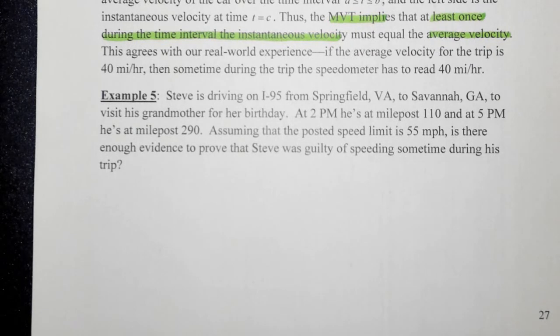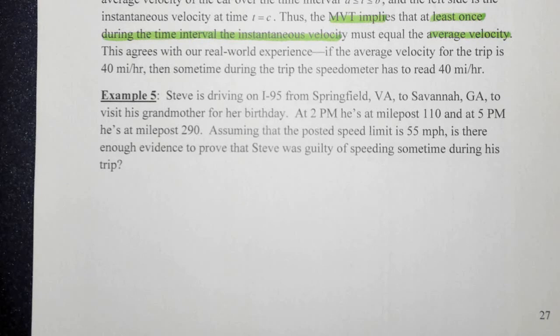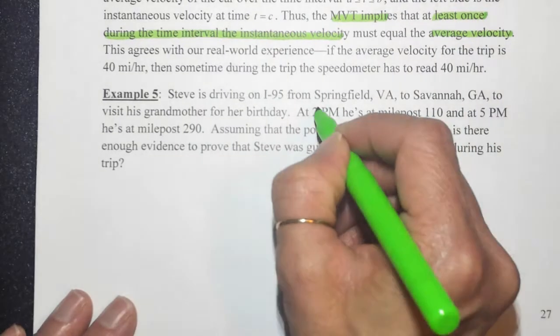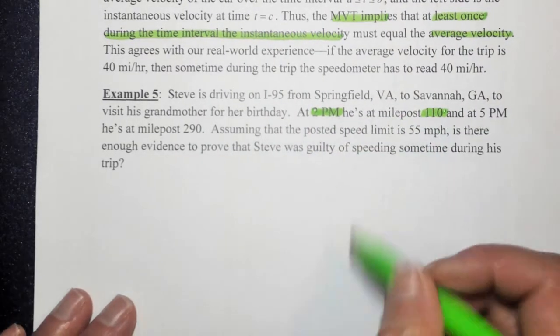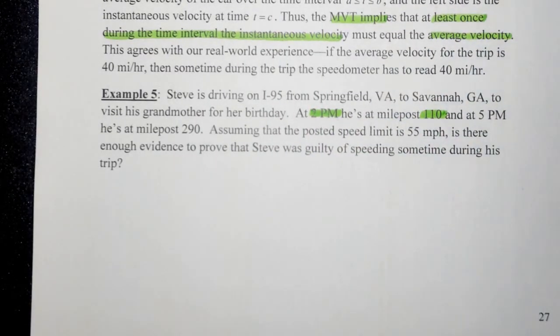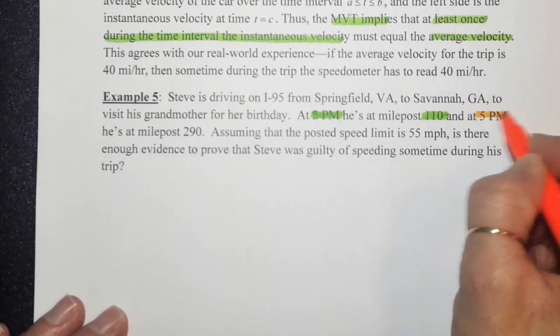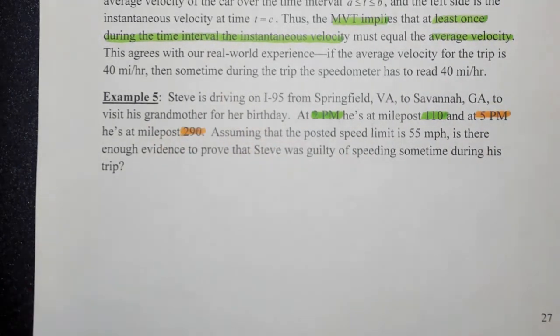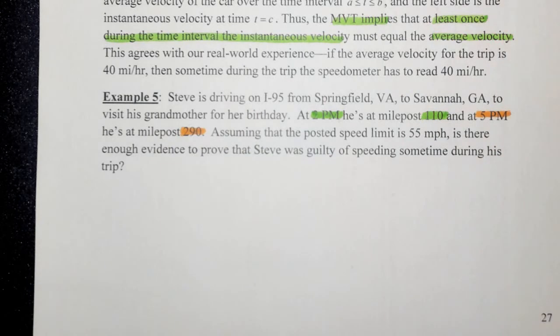So Steve is driving on I-95 from Springfield to Savannah, Georgia to visit his grandmother. And at 2 p.m., he is at milepost 110. So this basically is a point, okay? And then it tells you at 5 p.m., he's at milepost 290. So you can figure out this person's speed, okay?